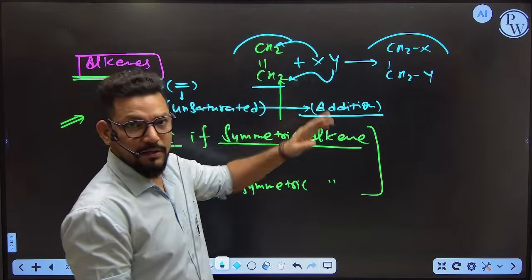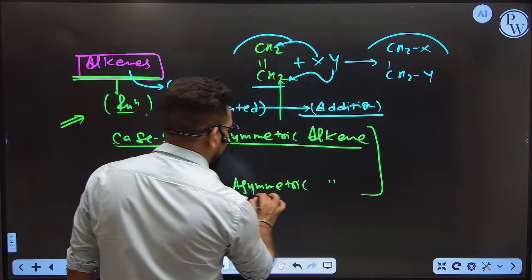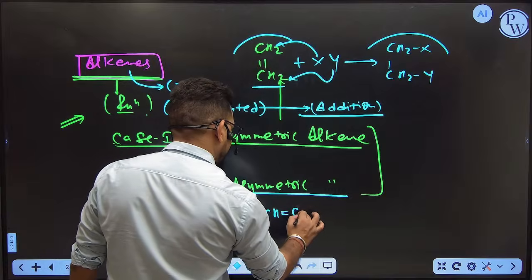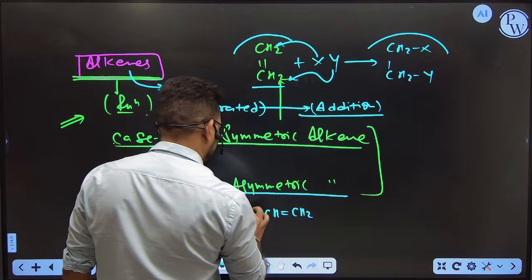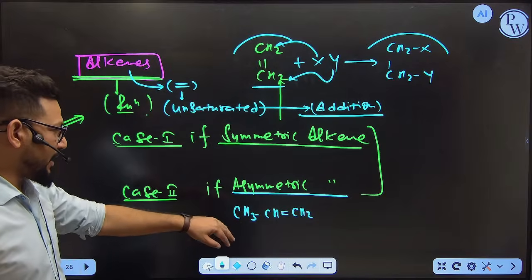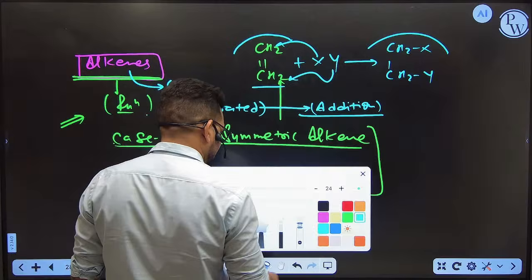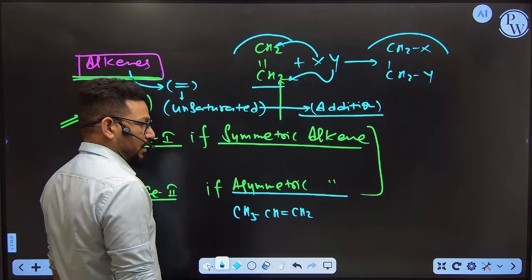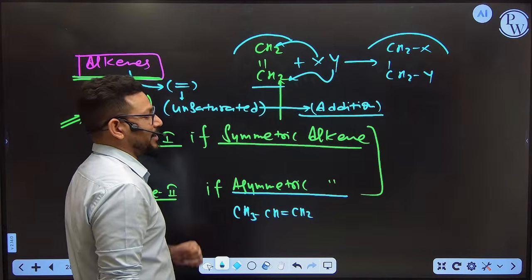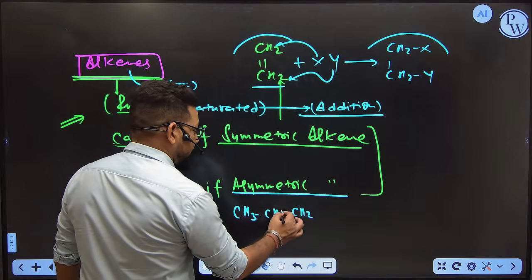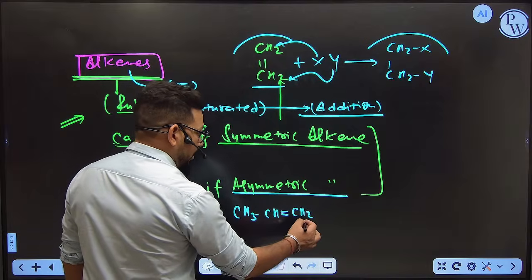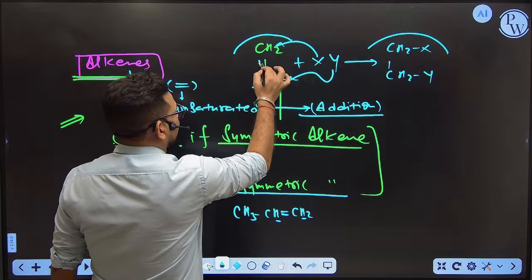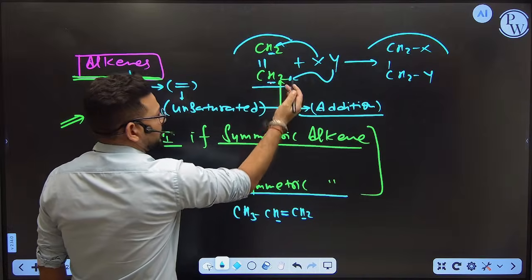And whenever you see the asymmetric alkene like CH3CH double bond CH2, and you want to define this reaction. Why is it asymmetric? Because we are not able to break the molecule into two equal parts. And if you want to identify easily whether it is symmetric or asymmetric, just take the double bond. You can see both side hydrogens are different, this is asymmetric. Just take the double bond. Both side hydrogens are same, symmetric.